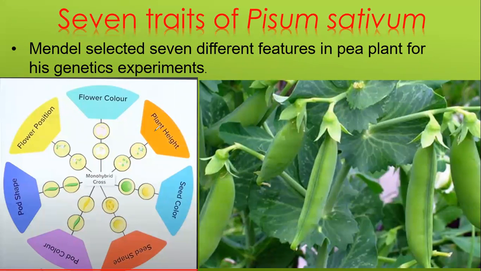He selected plant height of pea plant. Can anyone of you tell me what were the two alleles of plant height in pea plant? Tell me which are the two opposite terms of plant height. Yes, good Ankit, capital T and small t. That is tall and dwarf.